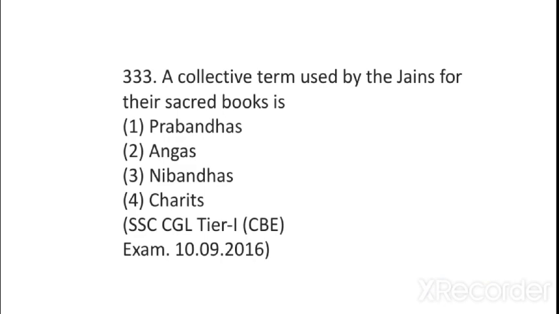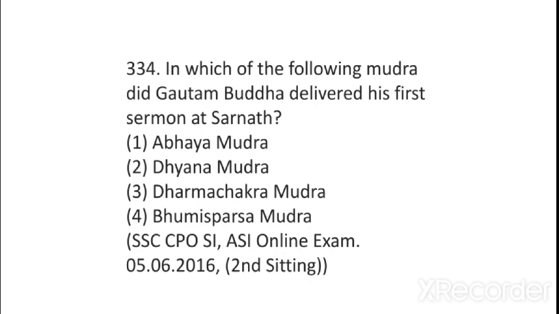A collective term used by the Jains for their sacred books is known as Angas. Angas and Purvas. There are 45 Angas. In which mudra did Gautam Buddha deliver his first sermon at Sarnath? The answer to this is Dharma Chakra Mudra.